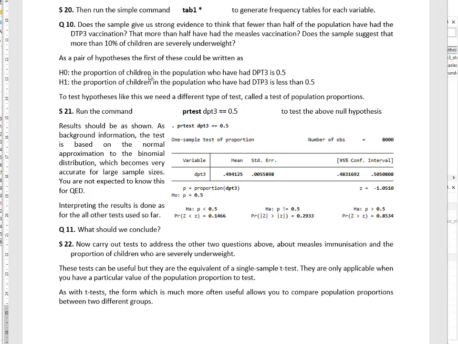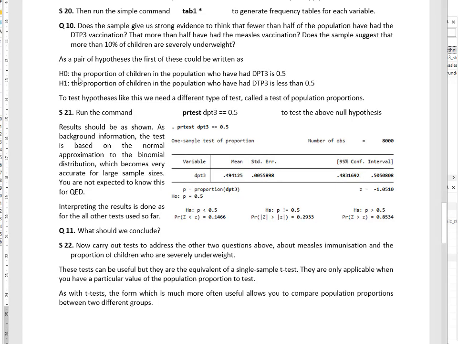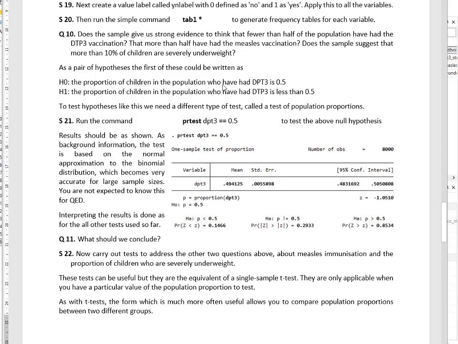Now this question we just answered, about whether fewer than half the population have the DTP3 vaccination, would have hypotheses like this. The null hypothesis would be that in the whole population, the proportion of children who have had it is 0.5 exactly. The alternative would be that it's less than that in the whole population. These hypotheses are about population proportions: what percentage of the answers are in this category as opposed to that category? And so far we haven't got a test that does that.